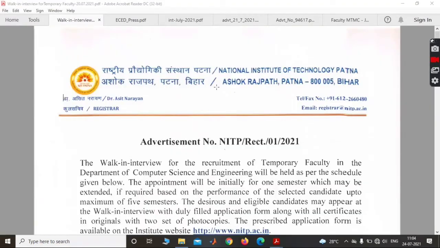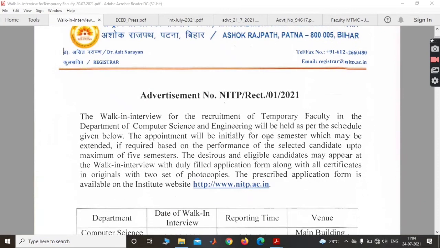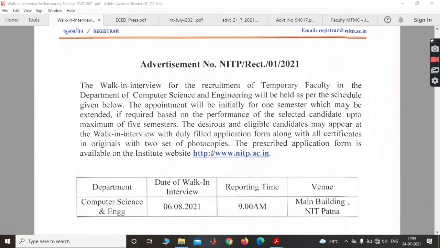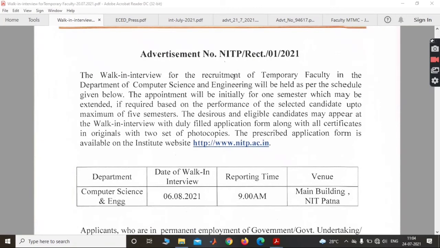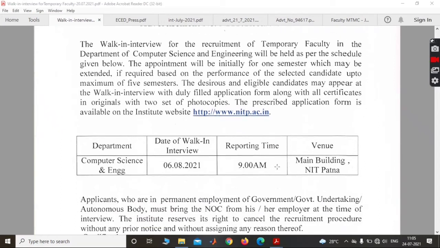Okay. Next college's notification is National Institute of Technology Patna. Here you can see the advertisement number. Basically, a walk-in interview for the requirement of temporary faculty in the Department of Computer Science and Engineering will be held as per the schedule given below. The prescribed application form is available on their website nitp.ac.in. Here you can see the department, Computer Science Engineering. This is a walk-in interview that will be held in the NIT Patna main building, and the date of interview is 6th August 2021.